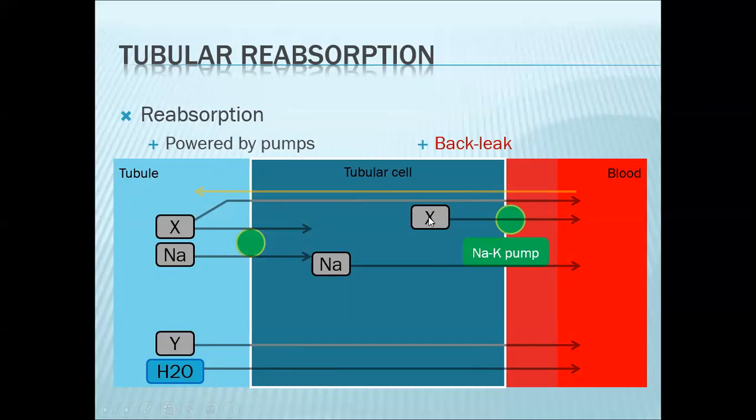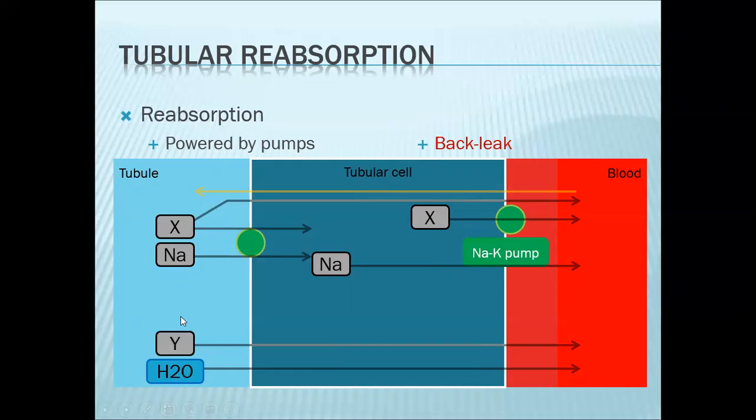So X here is reabsorbed, sodium is reabsorbed, chloride, or Y, is reabsorbed. So you have your three osmotically active particles that will now attract water. Water now is reabsorbed via osmosis. So water is reabsorbed now passively. In the same way, as more water is being reabsorbed, the concentrations of your substances will increase, for X, sodium, and Y.